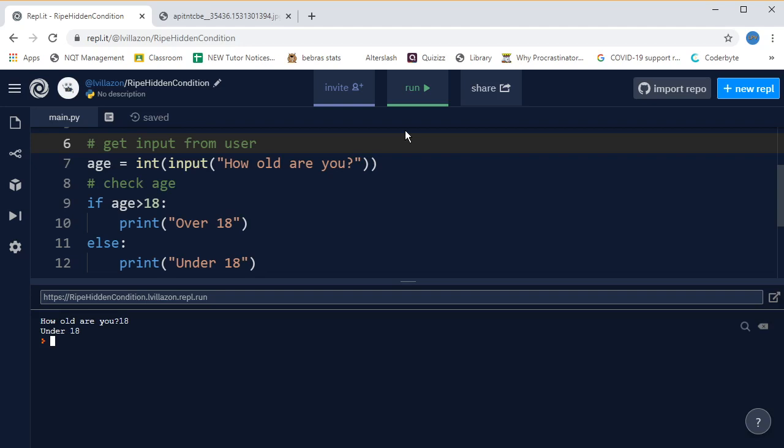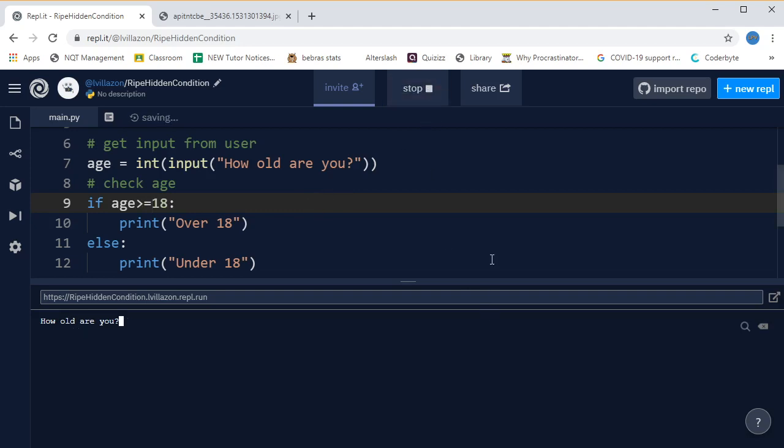The first is we could say if you type in 18, well, you are technically over 18 because you've passed your 18th birthday. So we could say if you are greater than or equal to 18, then it calls that over 18. So now if I say how old are you and I say 18, it would say you are over 18, which is technically true, but still seems a bit weird.